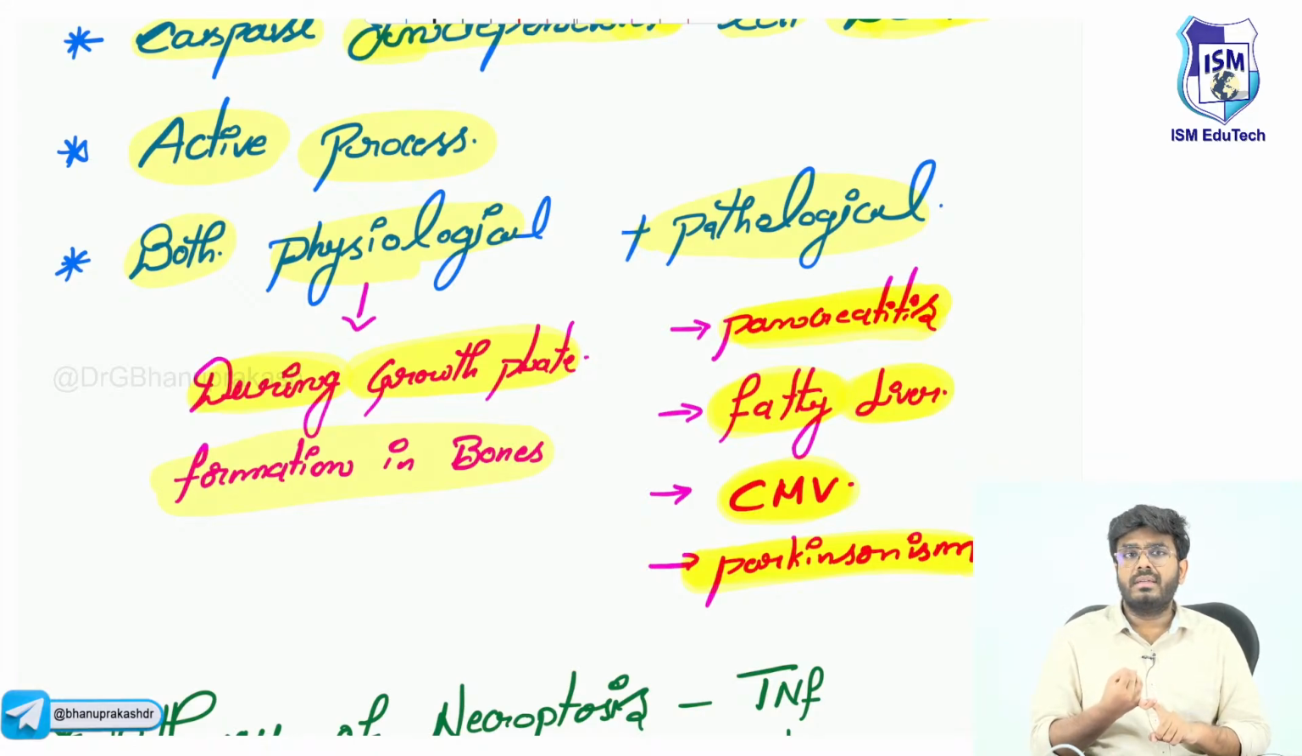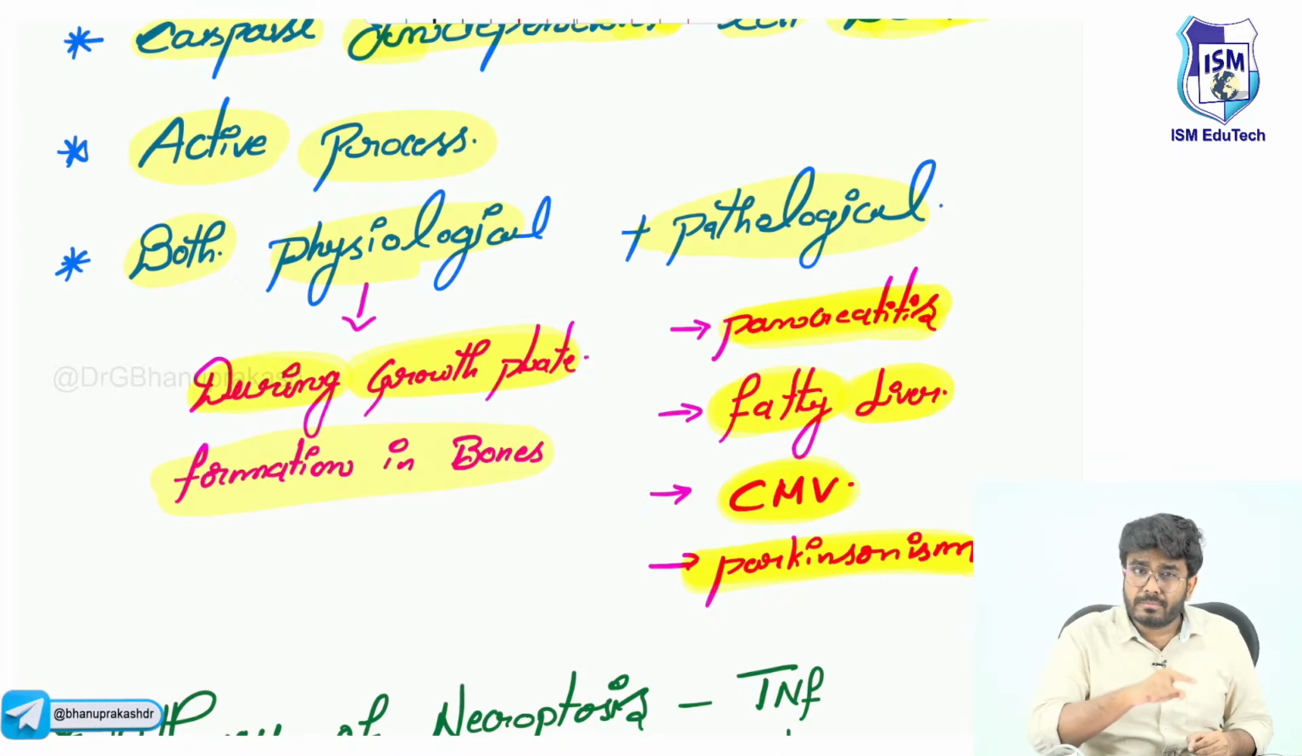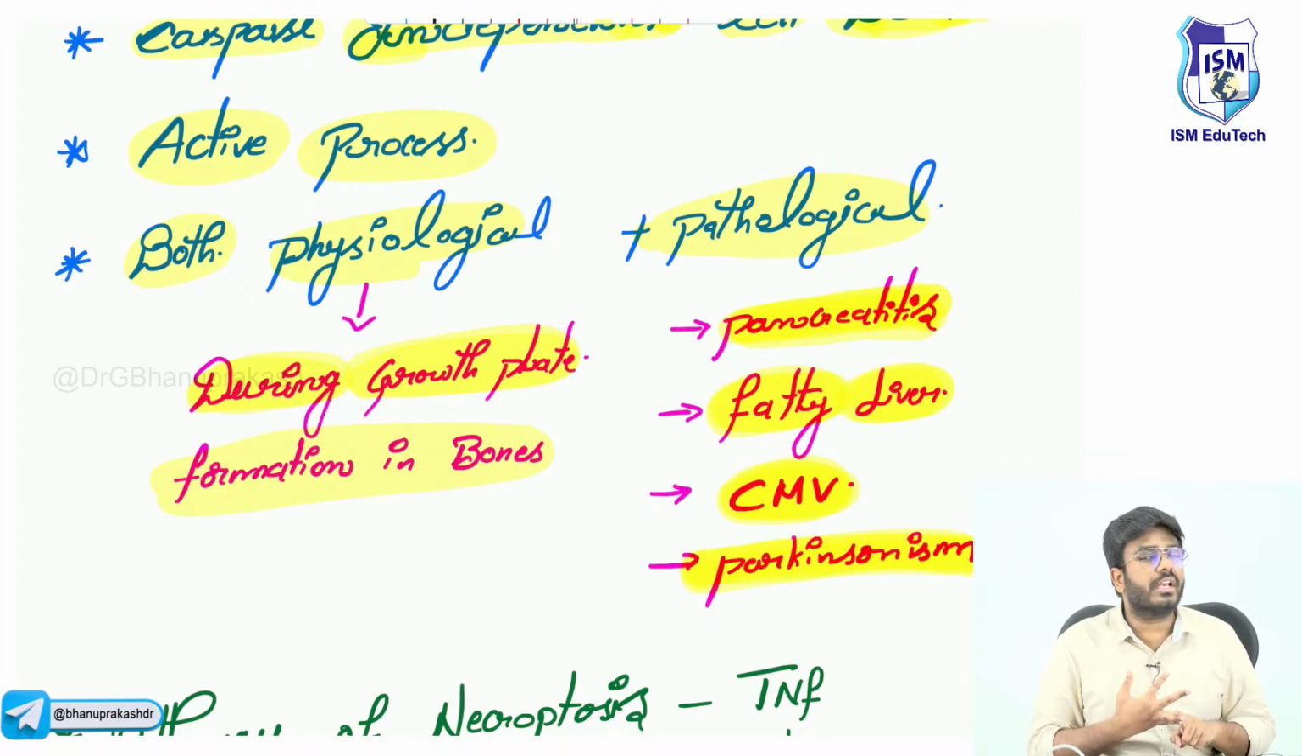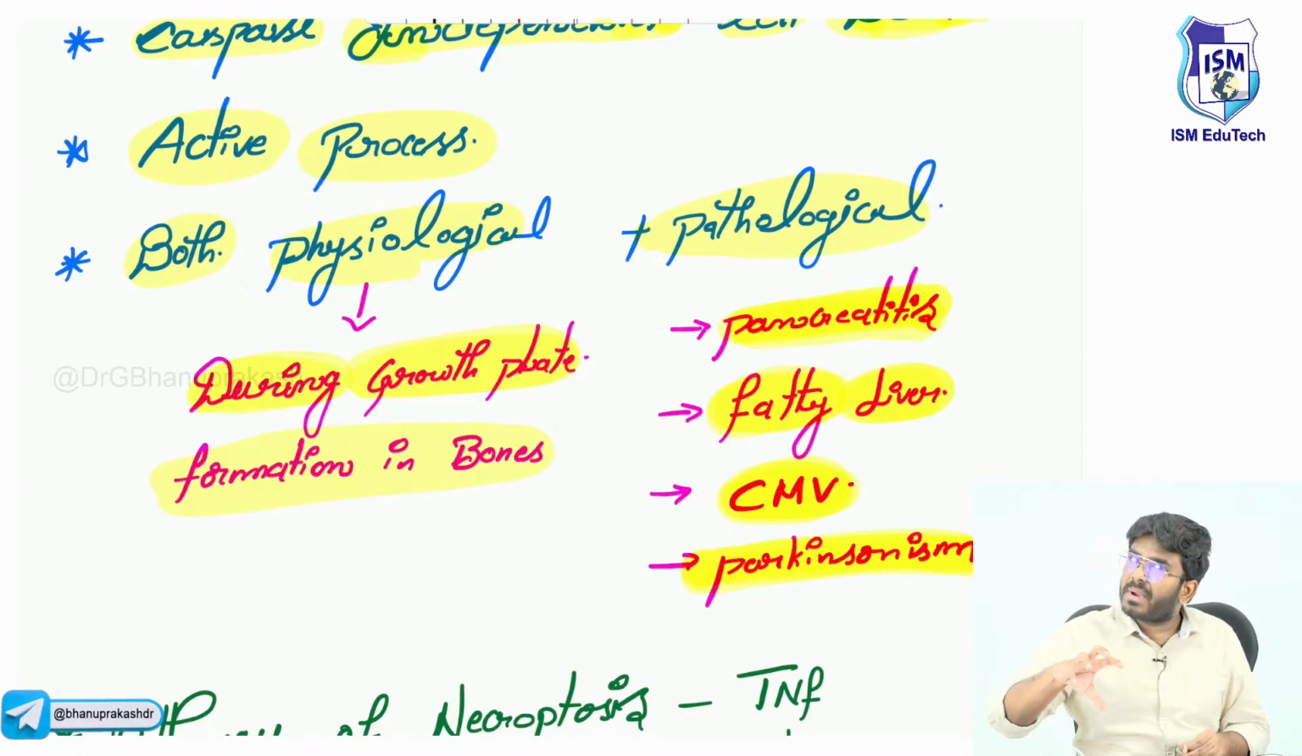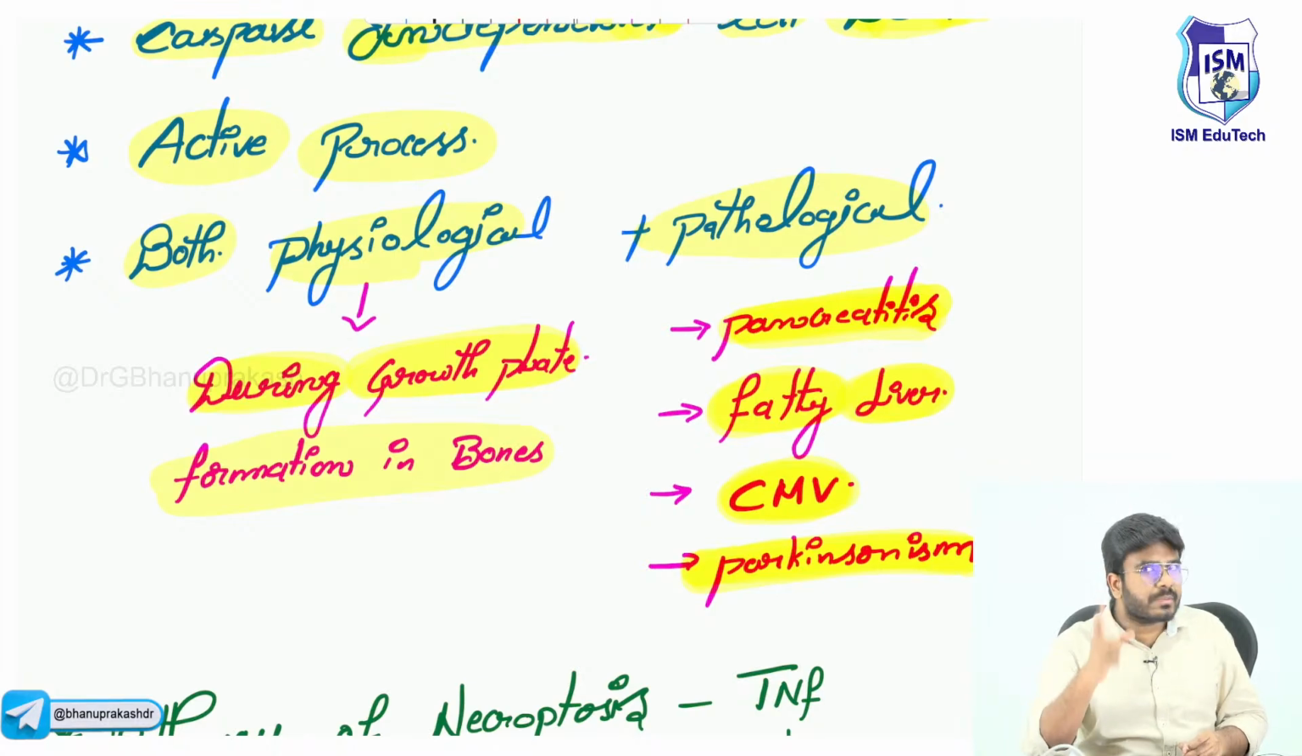In pancreatitis, as I discussed in yesterday's class, in acute pancreatitis there is liquefactive necrosis. Peripancreatic fat will undergo fat necrosis. But some of the cells in pancreatitis will undergo necroptosis also. So fatty liver, neurodegenerative disorders like Parkinsonism, and viral infections like cytomegalovirus infections. In these conditions, a special type of cell death will occur, and that special cell death is necroptosis.